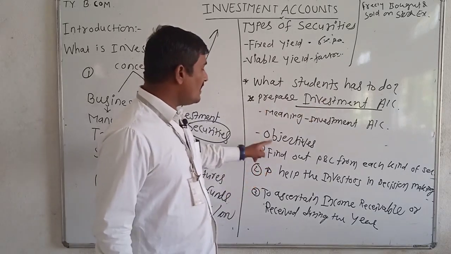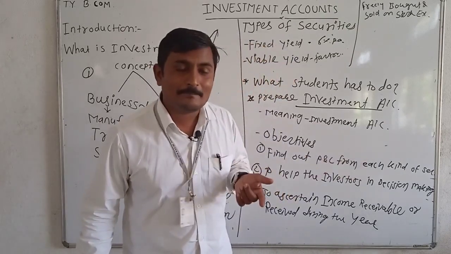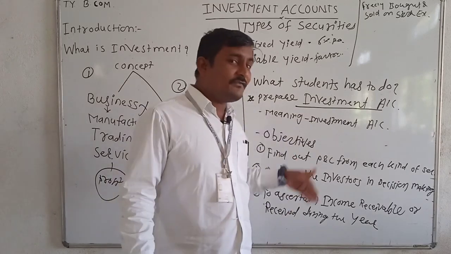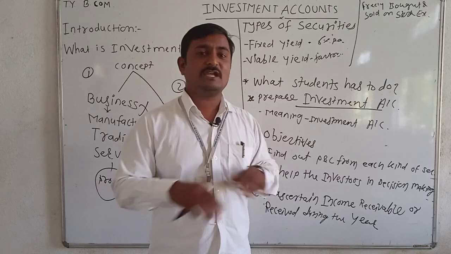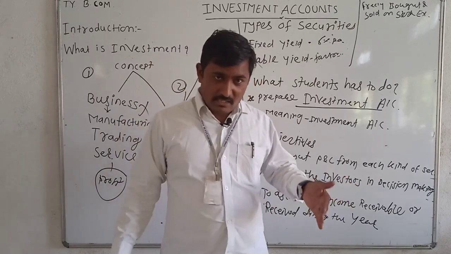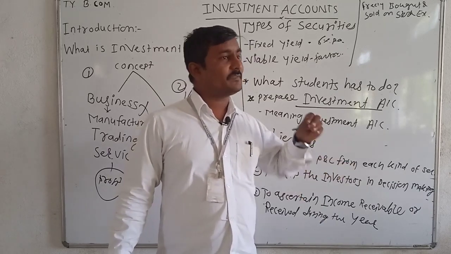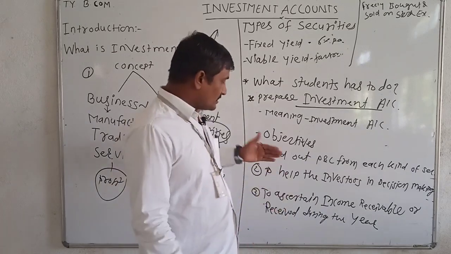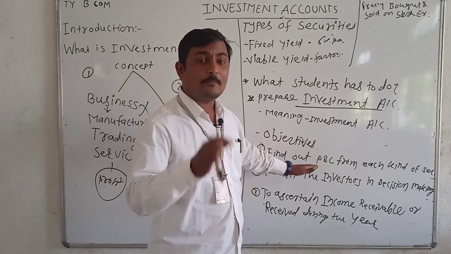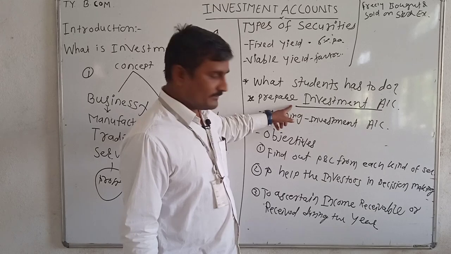The first objective, to find out profit and loss from each kind of security in which he is dealing. Suppose I am an investor and I am dealing in different securities. Suppose I am purchasing shares of Tata Motors. Suppose I also purchase debentures. Suppose I sell shares which I already purchased of Reliance Industries. So investors need to understand profit and loss from each kind of security. That's why they need to keep investment account.